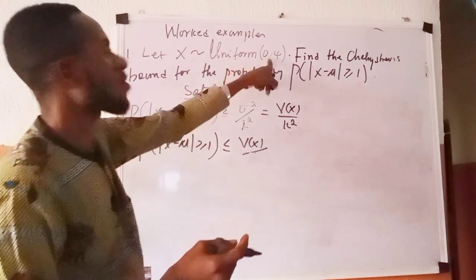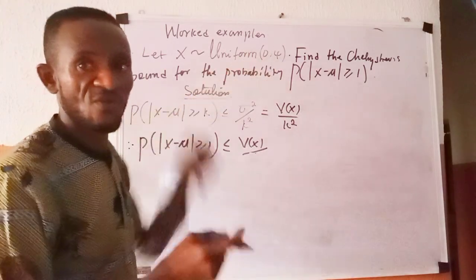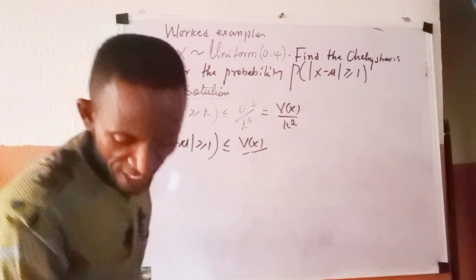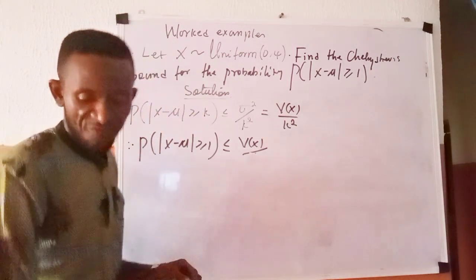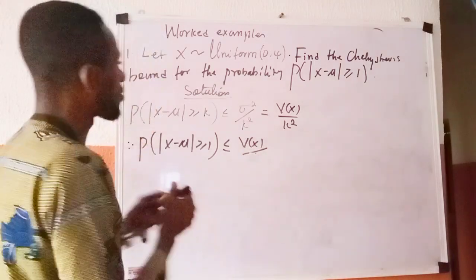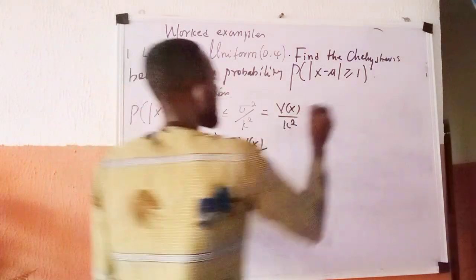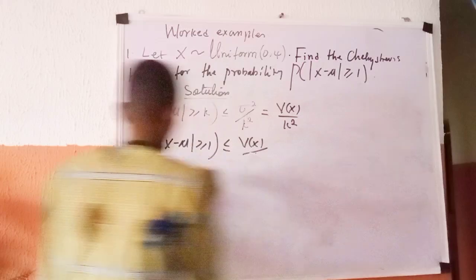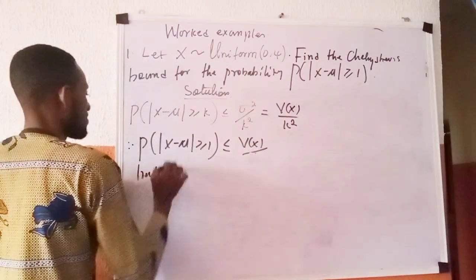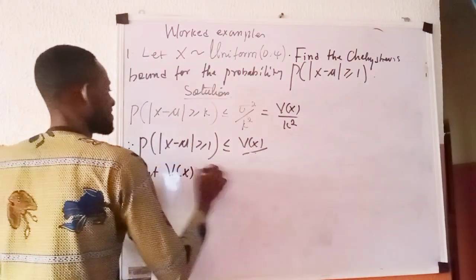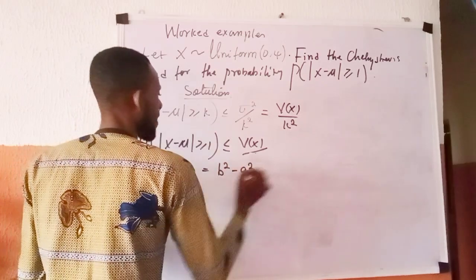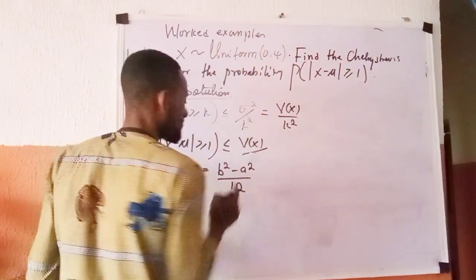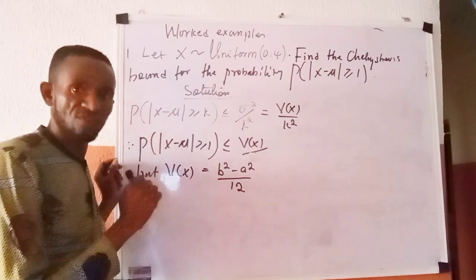Because of that, you now come back here, so you'll be able to get for yourself the variance of x. For you to get the variance of x, what you are going to do is this. Var of x is given as b raised to power 2 minus a raised to power 2 all over 12 for a uniform distribution.